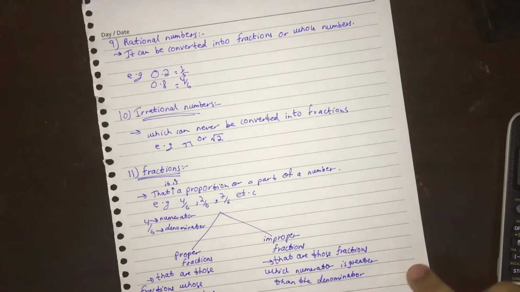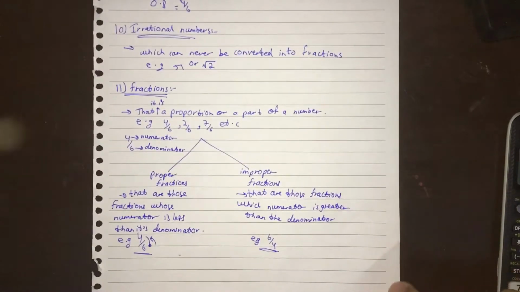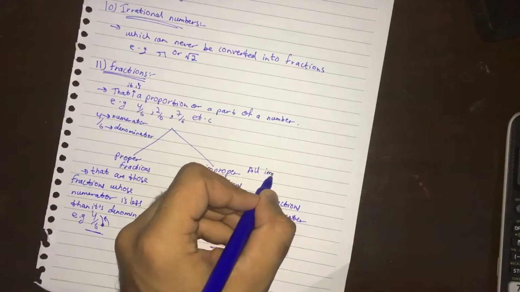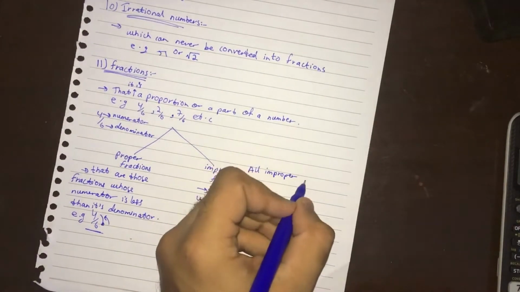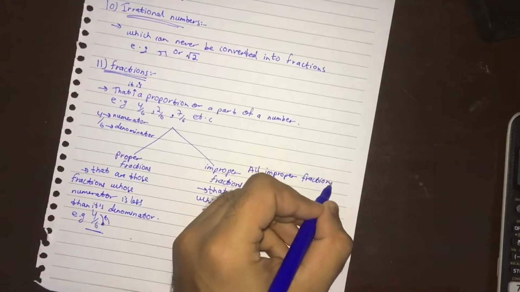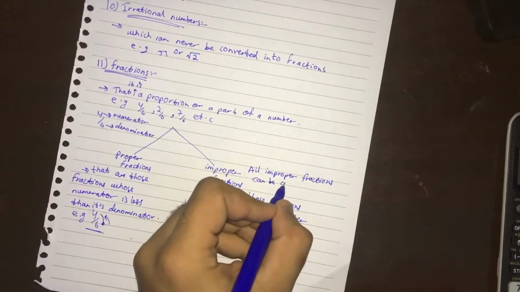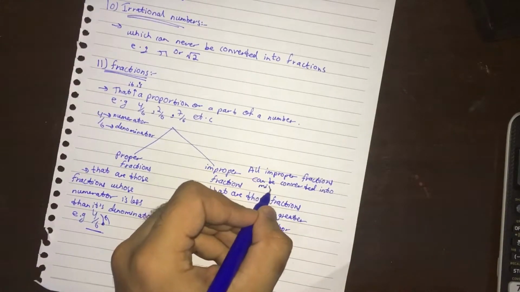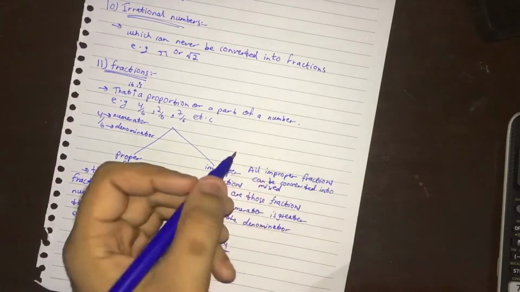Well, there is another property, an additional note on improper fractions: all improper fractions can be converted into mixed numbers.